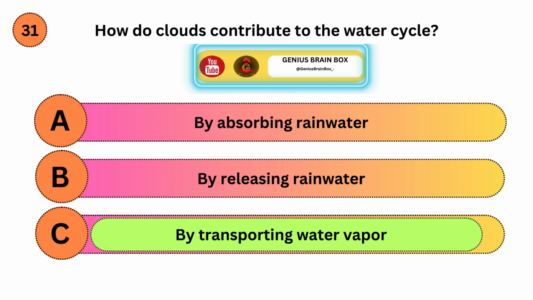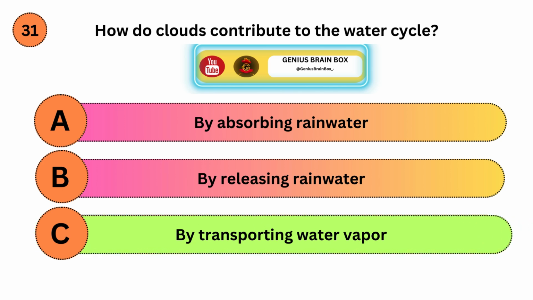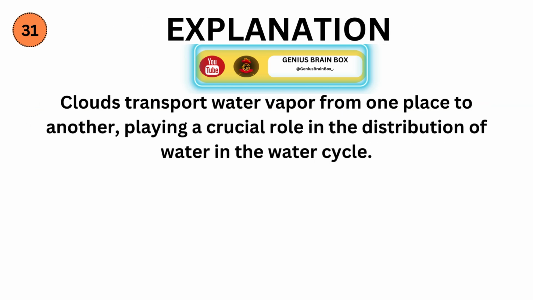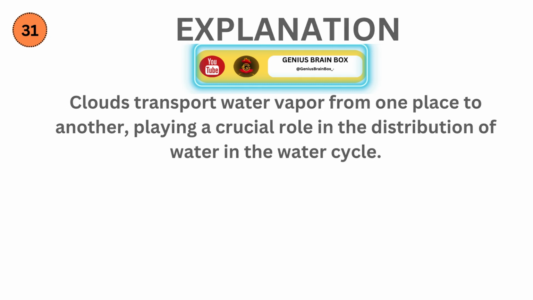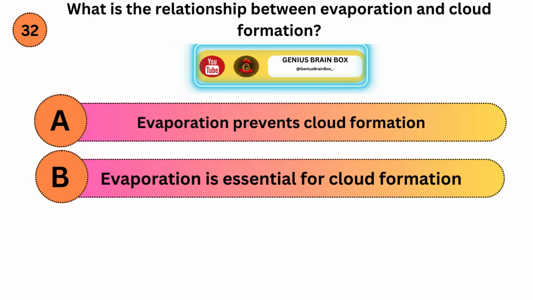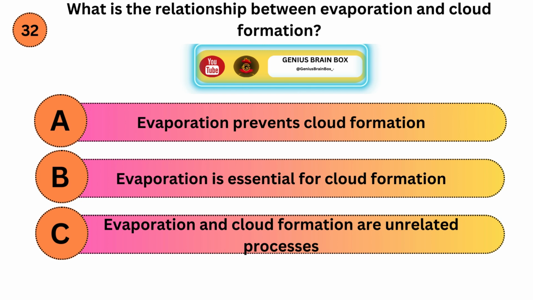Correct answer is C. Explanation. Clouds transport water vapor from one place to another, playing a crucial role in the distribution of water in the water cycle. What is the relationship between evaporation and cloud formation? Option A, evaporation prevents cloud formation. Option B, evaporation is essential for cloud formation. Option C, evaporation and cloud formation are unrelated processes.